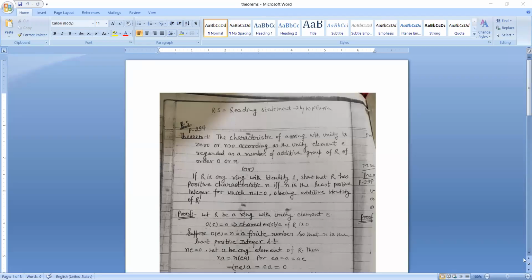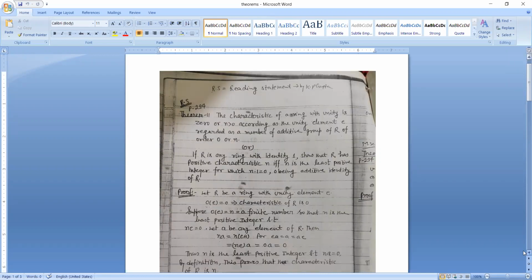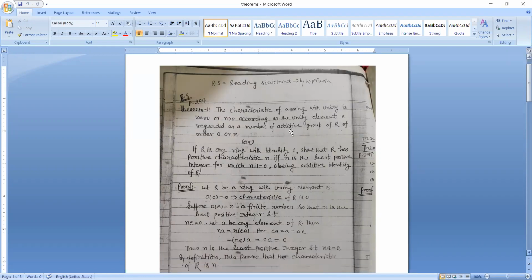Now the theorem is: the characteristic of a ring with unity is 0 or n greater than 0 according as the unity element E, regarded as a member of the additive group of the ring R, is of order 0 or n.